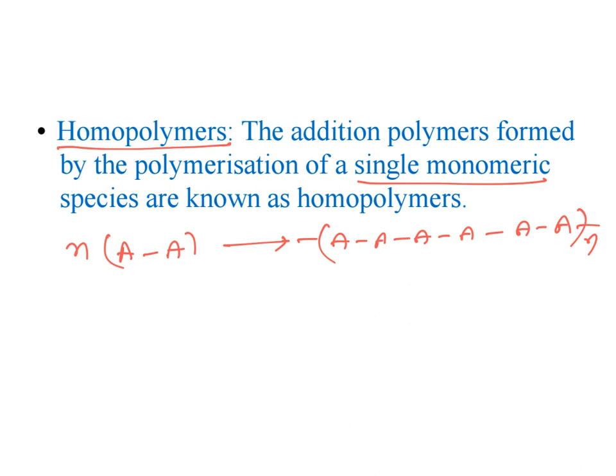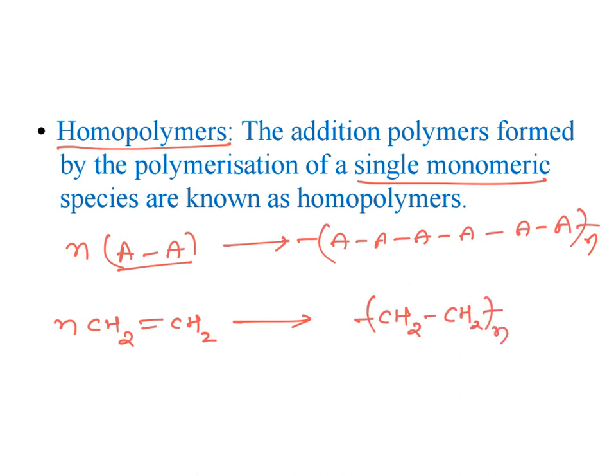Here only a single species, a single monomer unit, is involved in the addition polymerization reaction. This we call a homopolymer. Example, polythene. If I take ethylene molecule which undergoes addition polymerization and converts into polythene, only ethylene units are present in the polythene.